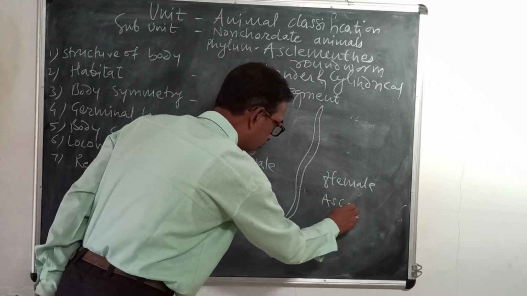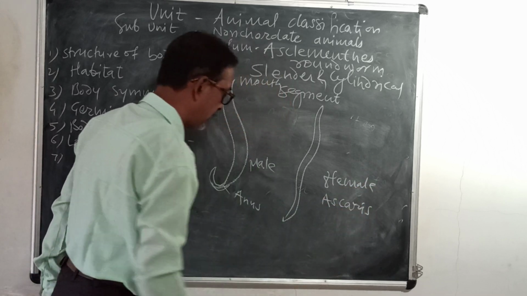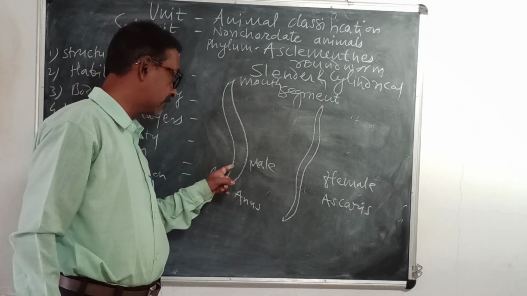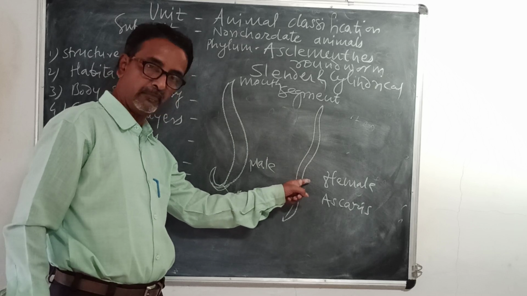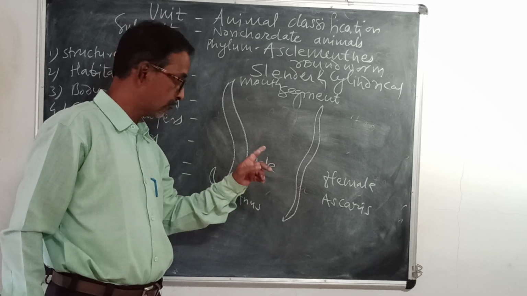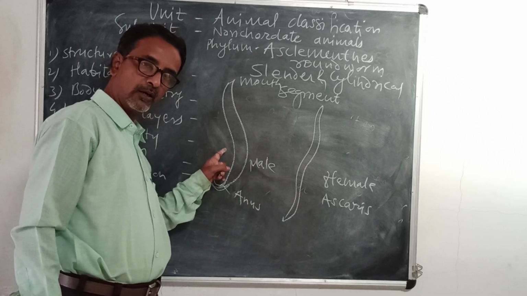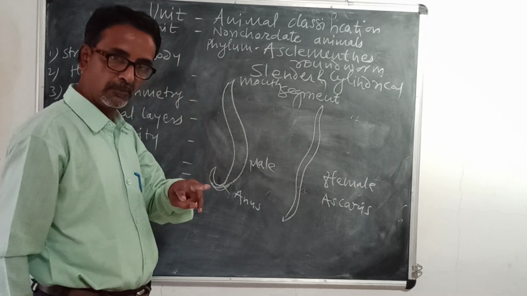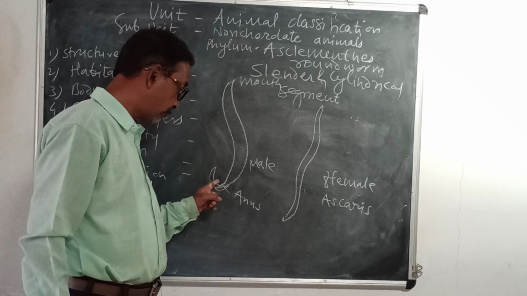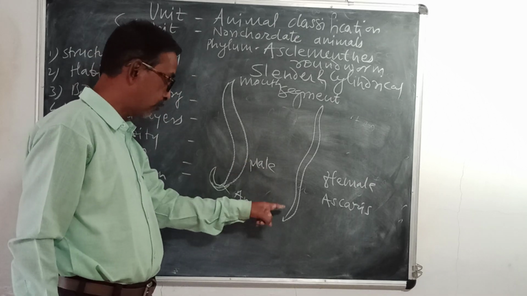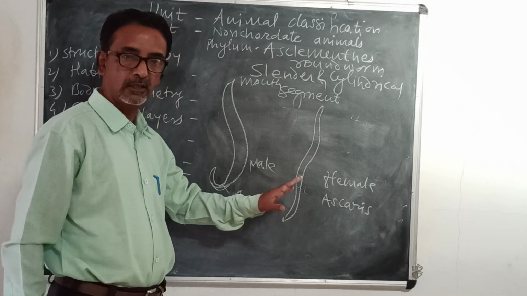Male Ascaris, female Ascaris. The male Ascaris is shorter than the female. This is the first difference. Second difference: the posterior end of the male is curved, and the posterior end of the female is not curved.